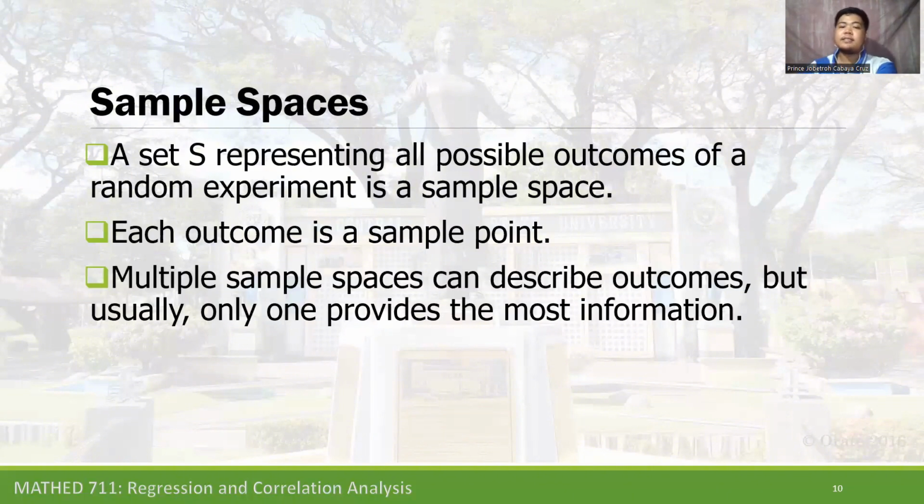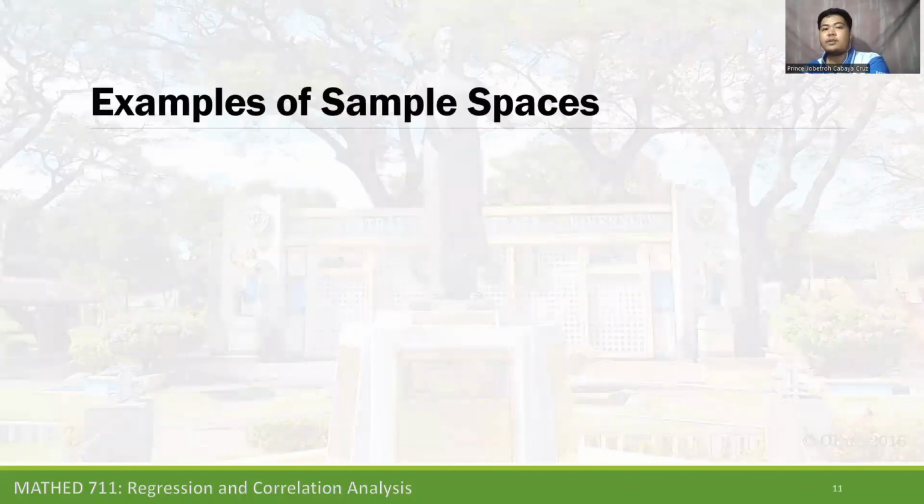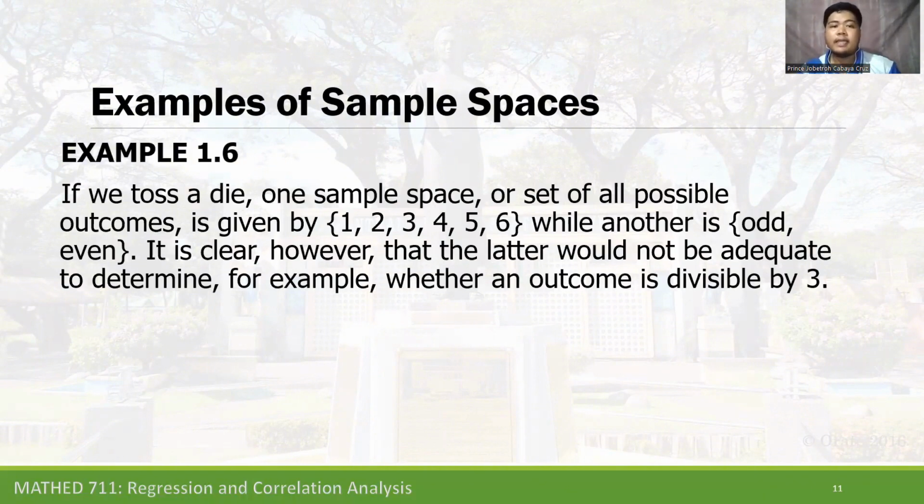Multiple sample spaces can describe outcomes, but usually only one provides the most information. So for us to understand better what this sample space is, let's have an example. If we toss a die, one sample space, or a set of all possible outcomes, is given by 1, 2, 3, 4, 5, or 6, while another is odd or even. That's right. The possible outcomes of a die are either odd or even. It is clear, however, that the latter would not be adequate to determine, for example, whether an outcome is divisible by 3.